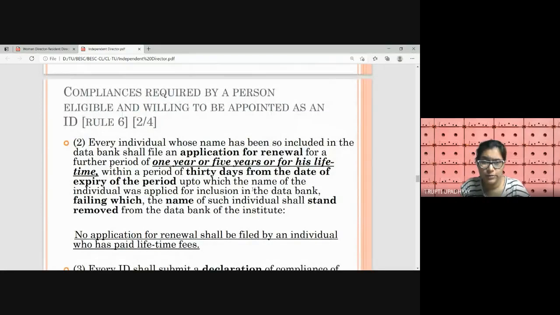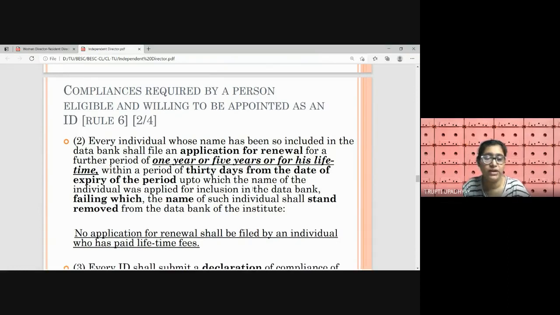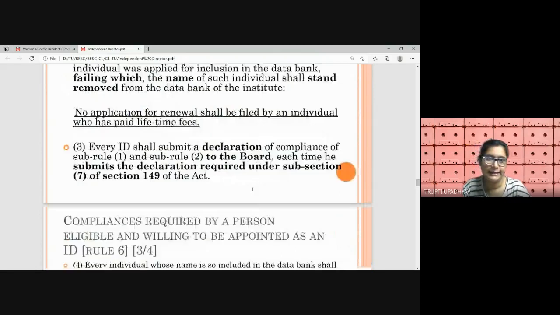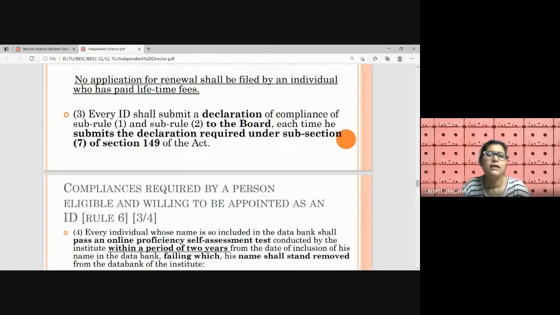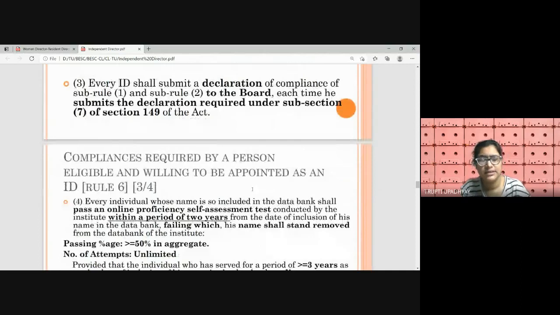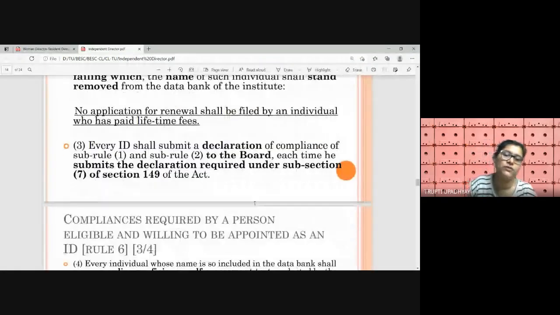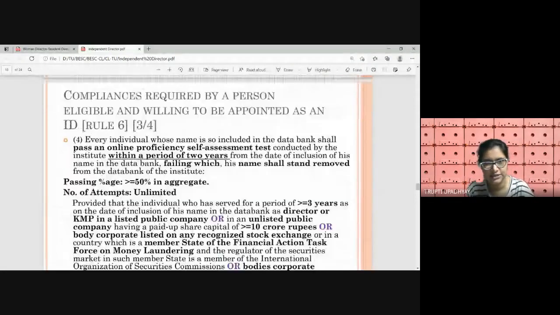Application for renewal has to be made within a period of 30 days from the date of expiry of the period up to which the name has been included in the data bank, failing which the name will be removed. And obviously if the name is removed, he cannot become an ID anywhere. The person who is a lifetime member has paid the lifetime fees as well, so he doesn't require any renewal. And in the declaration which is given under section 149 subsection 7, the ID has to mention that he is complying with this rule and is a member of this institute.